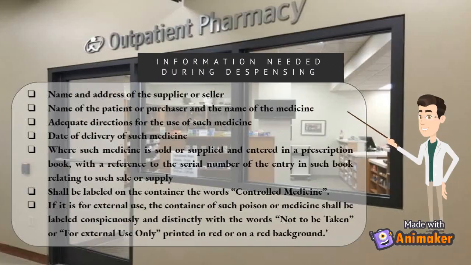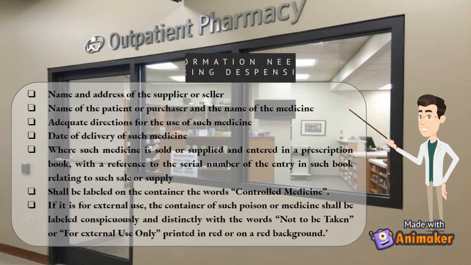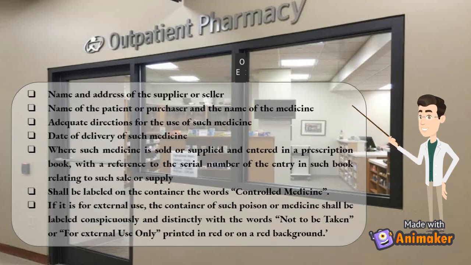Information needed during dispensing, outpatient. Name and address of the supplier or seller. Name of the patient or purchaser and the name of the medicine. Adequate directions for the use of such medicine. Date of delivery of such medicine. Where such medicine is sold or supplied and entered in a prescription book, with a reference to the serial number of the entry in such book relating to such sale or supply. The container shall be labeled with the words controlled medicine. If it is for external use, the container of such poison or medicine shall be labeled conspicuously and distinctly with the words not to be taken or for external use only, printed in red or on a red background.